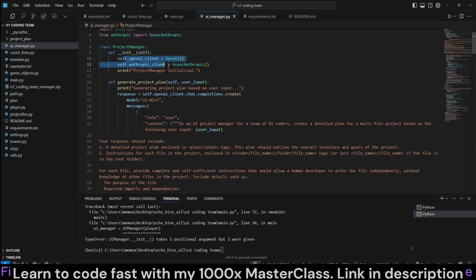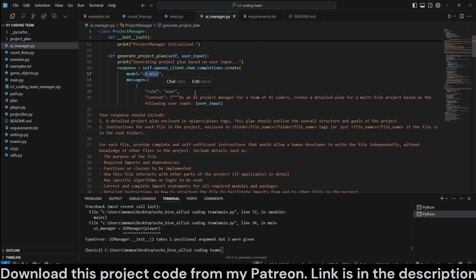Here's our project manager class. We are initializing our clients in the init method. And now here we have a method to generate the project plan, which is going to take in the user input. I'm going to call O1 Mini.